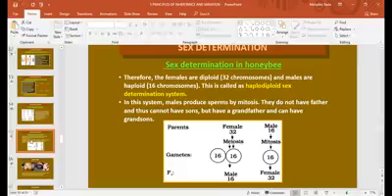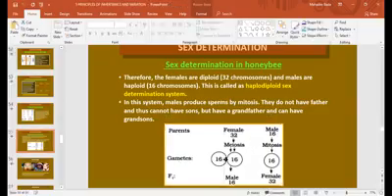Therefore, the females are diploid, with 32 chromosomes, and males are haploid, with 16 chromosomes. This is called the haplodiploid sex determination system. In this system, males produce sperms by mitosis. They do not have a father and thus cannot have sons, but they have a grandfather and can have grandsons. You can see here the parents: females have 32 chromosomes and undergo meiosis, producing 16 chromosomes each.